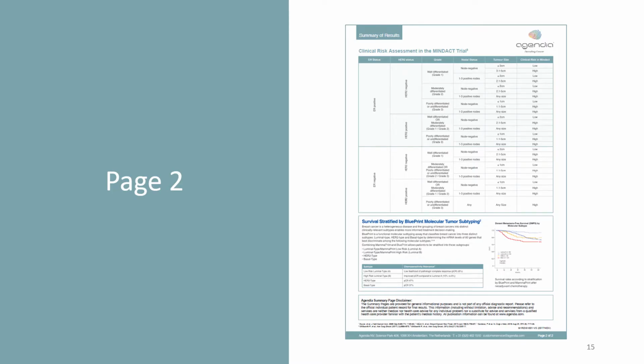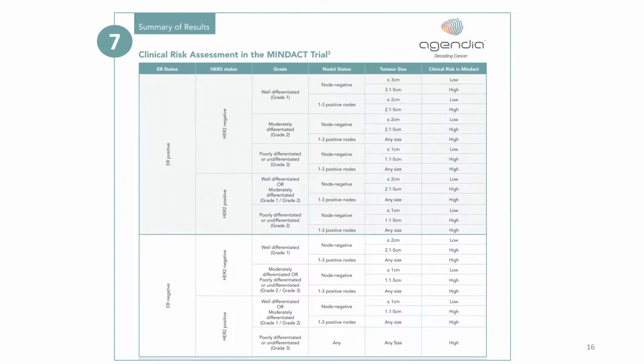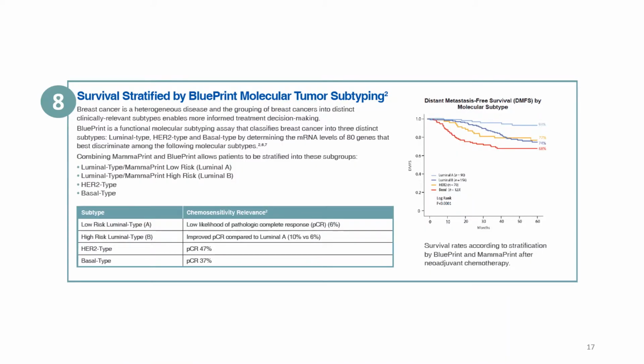Moving on to the second page. Here we have the clinical risk assessment table that was used in the MINDACT trial. And it allows for an easy, fast reference to determine clinical risk. Here on point 8, if BluePrint was ordered, we present this summary on BluePrint molecular tumor subtyping. And combining MammaPrint and BluePrint allows for the stratification of 4 different subgroups.